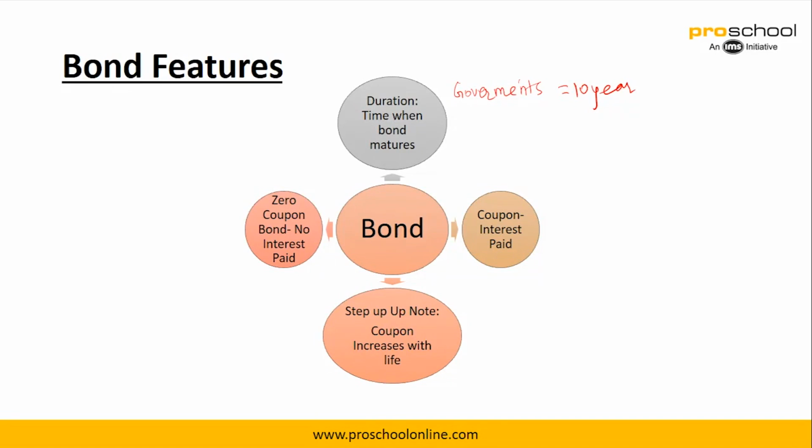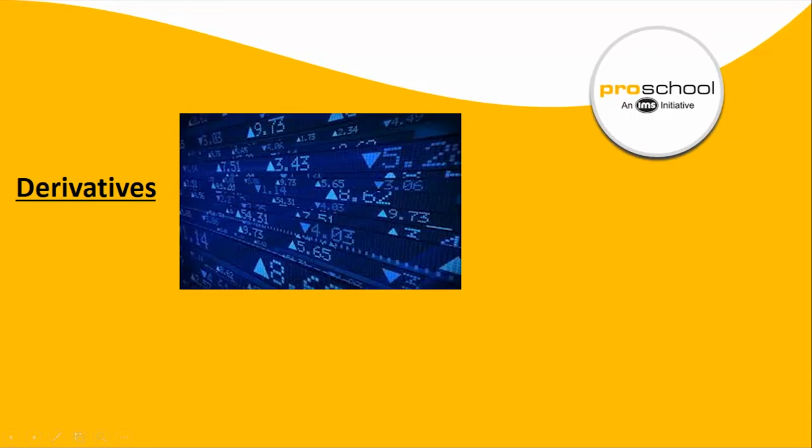A zero coupon bond says that there will be no interest, so interest is zero, right? So there are no coupon payments, and only the principal, let's say 500, matures into, let's say, 600. So that's what happens with a zero coupon bond. In case of a step up note, the coupon increases with life. For example, in the first year maybe the coupon is 5%, in the second year maybe it becomes 5.5. So that's basically called a step up note, and coupon is the interest rate which we already discussed.